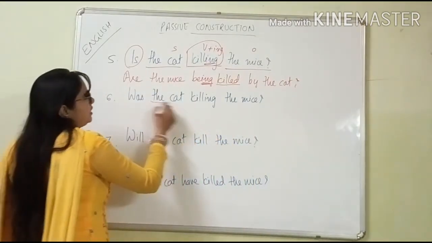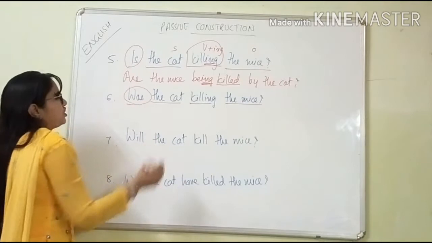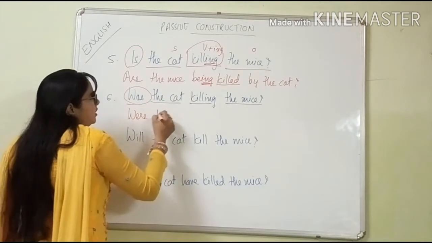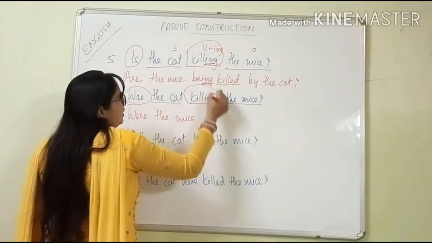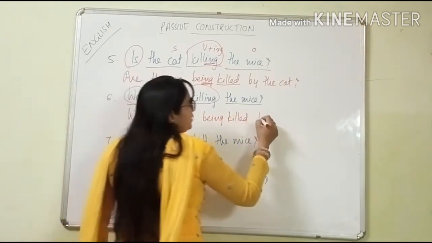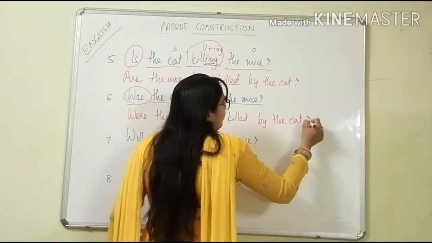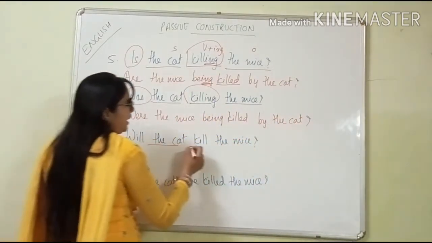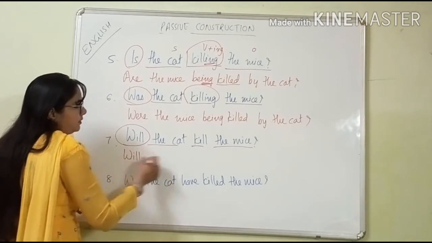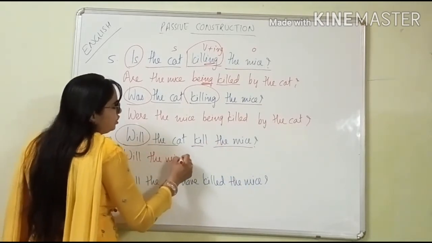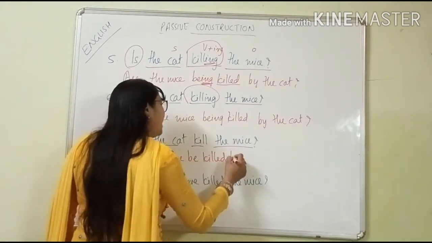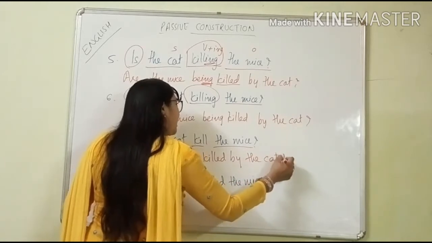Same like that. Now here, see, was the cat killing the mice? What will we keep here, because it is past tense and the plural form? So were the mice, again instead of killing, being killed by the cat and the question mark. See now next one. Will the cat kill the mice? Here it is will. So no need to change anything. Just keep will the mice. Now I told you what to keep with the auxiliary. Be. Will the mice be killed by the cat and the question mark.